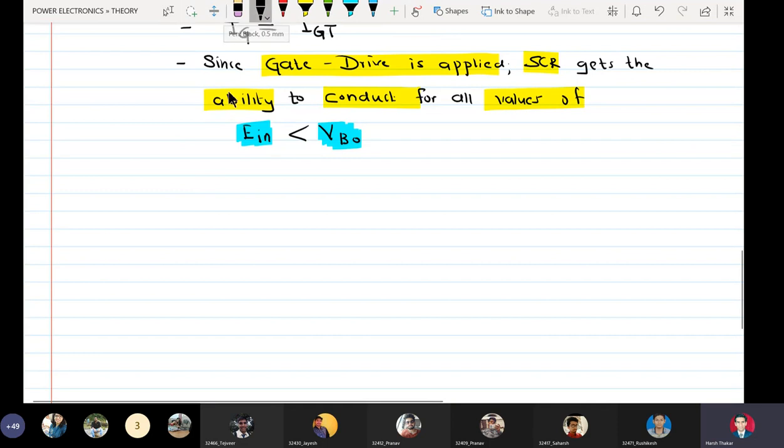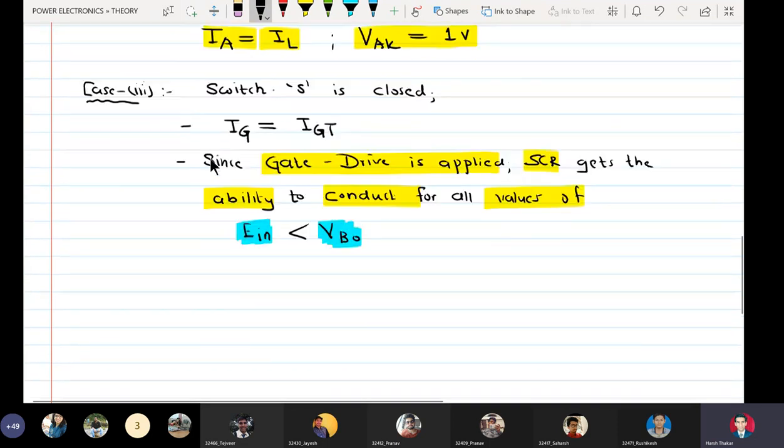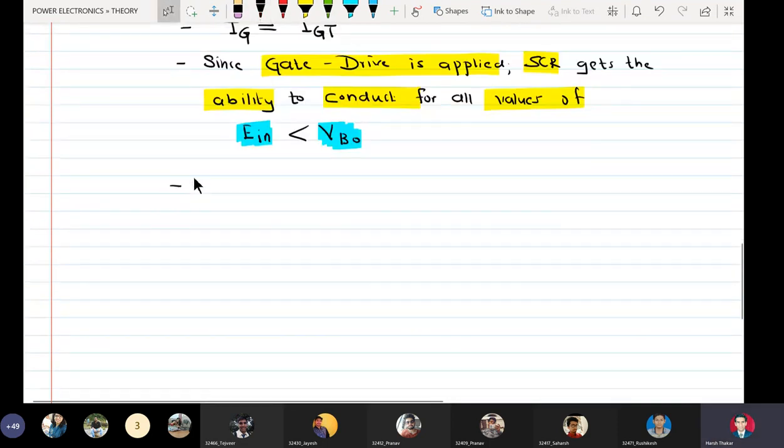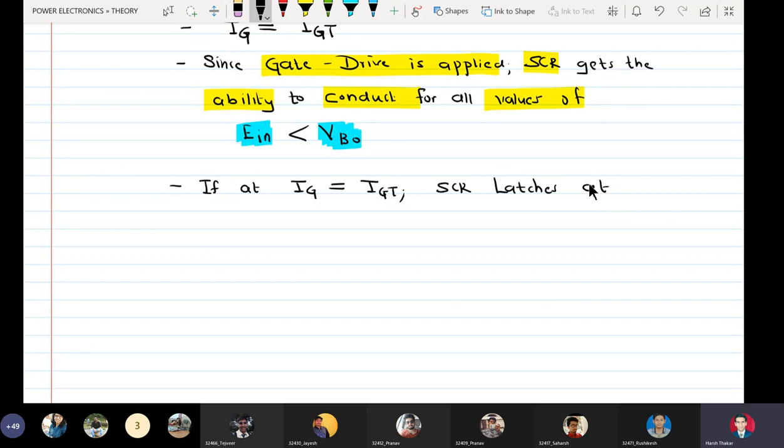So the next point is this: if at IG equal to IGT, SCR latches at a firing voltage